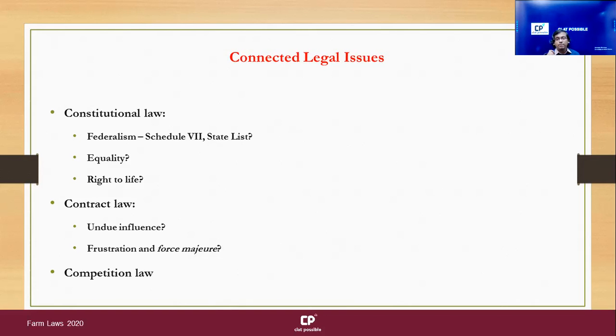Now let's look at contract law. One contract law issue is of undue influence. Why does an undue influence issue exist? Because what is being allowed here is that private players are now allowed to enter into this market of trade of food grains, right? Now, a big corporate entity is entering into this market and will want to enter into a contract with a marginal farmer, a small farmer. There is a vast difference in bargaining power.